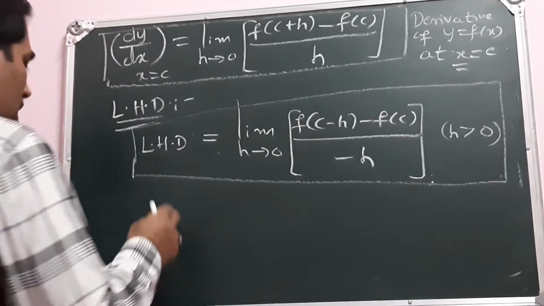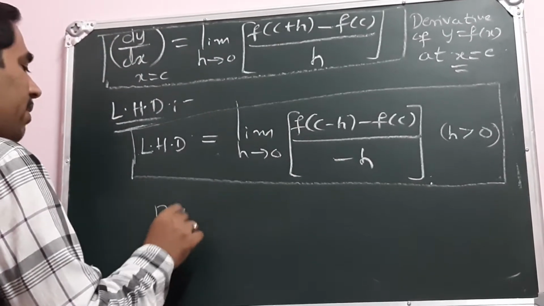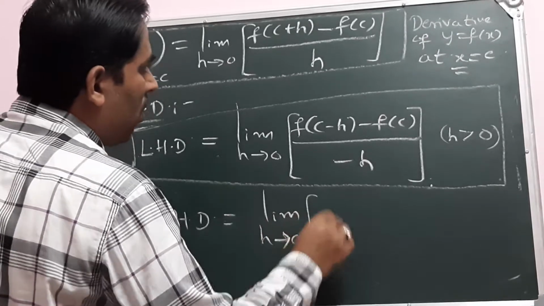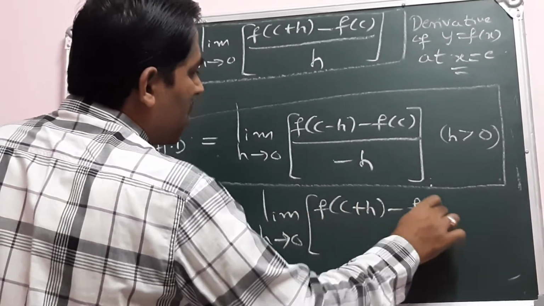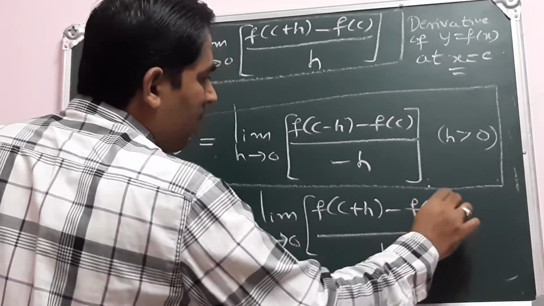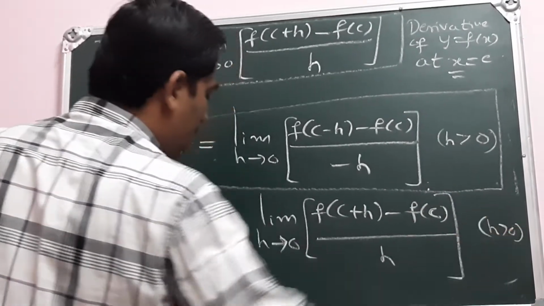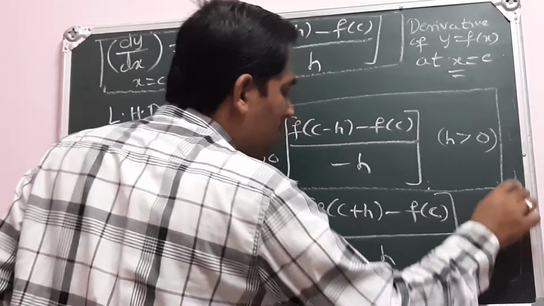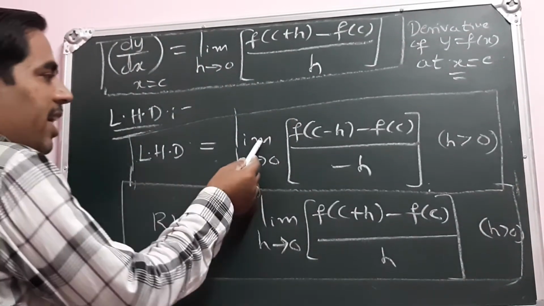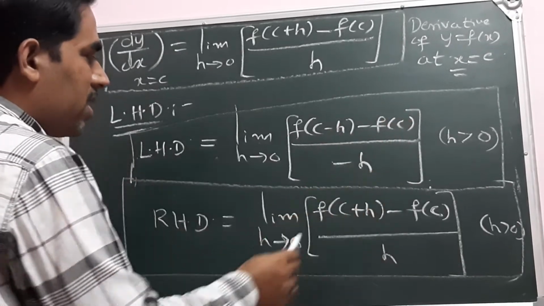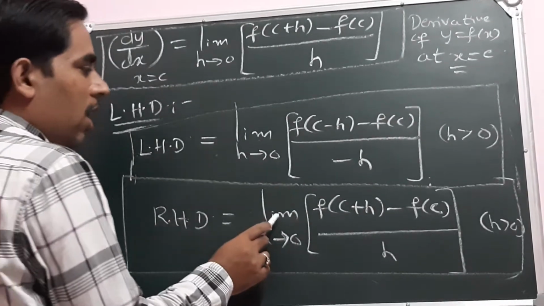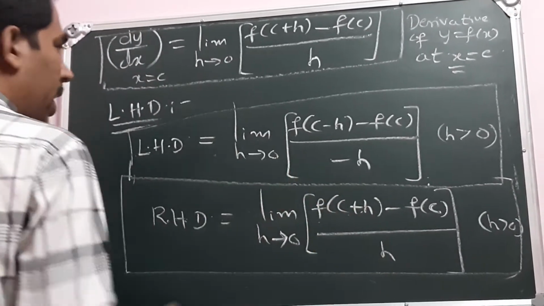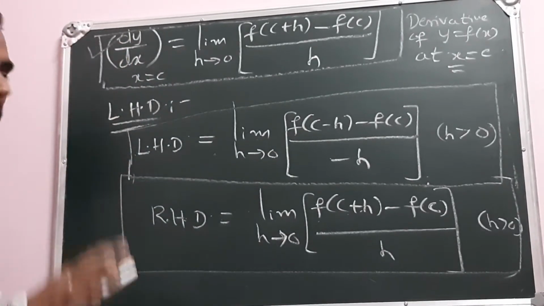Similarly, what is the right hand derivative? The right hand derivative is the limit as h tends to 0 of f of c plus h minus f of c, divided by positive h, where h is greater than 0. This limit should be finite. Observe both expressions carefully.